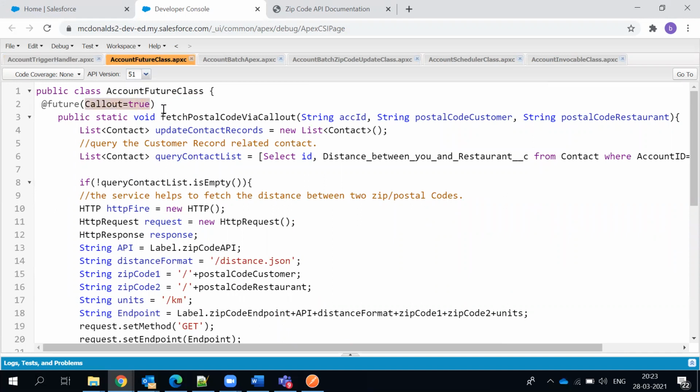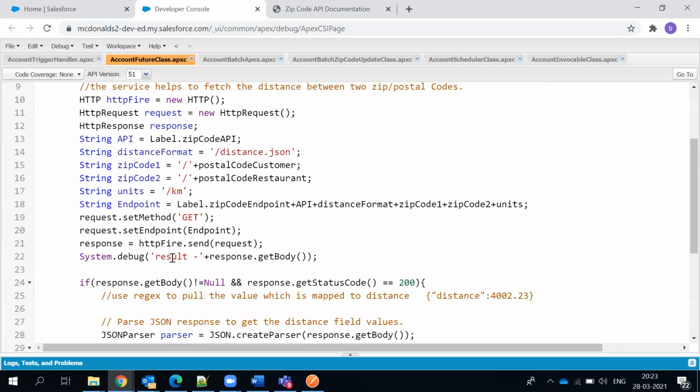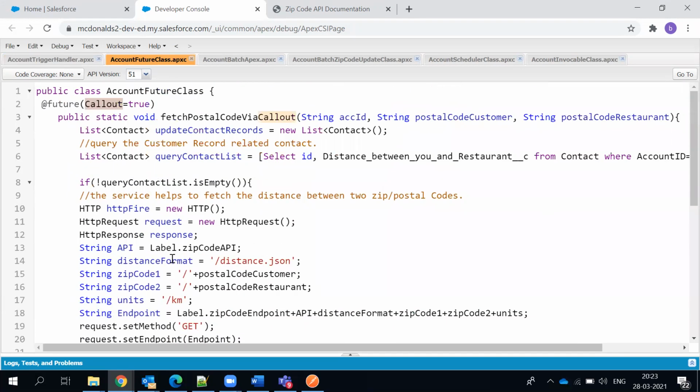But I have one thing. In Java, I've never used callout. Is it more of a JavaScript kind of thing, this callout equals true and all that? You mean JavaScript? Yeah, so this callout keyword, what does it actually say? Because if you're having an HTTP request and we are hitting a URL, that is anyway saying that we are calling an external URL. So why do we need to mention this?